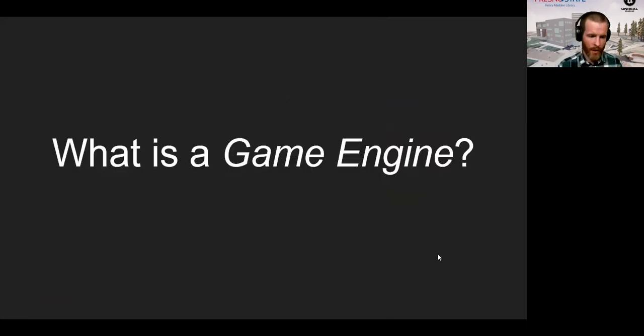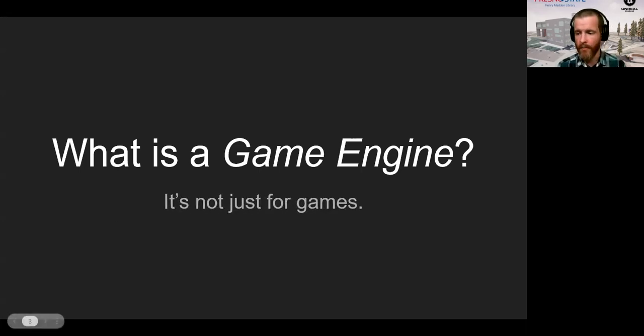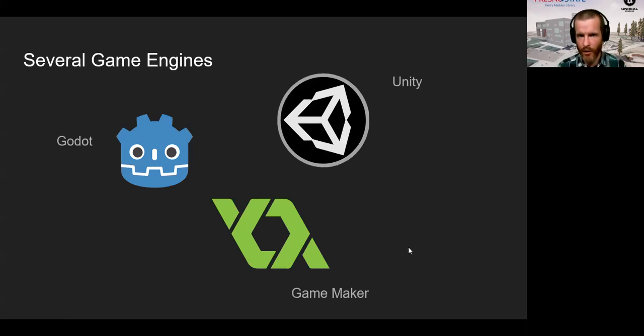So first off, what is a game engine? The technical definition would be that it's the basic software framework for a video game. For our purposes, though, think of it as a software development environment, like a toolbox geared towards making video games. But it's not just for games. We'll talk about that a little bit later. So there are several game engines that you can choose from, right? There's Unity, there's Godot, there's GameMaker, there's several others as well.